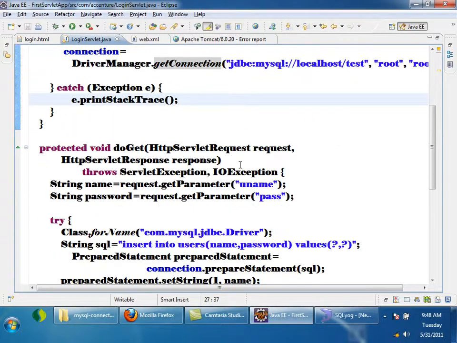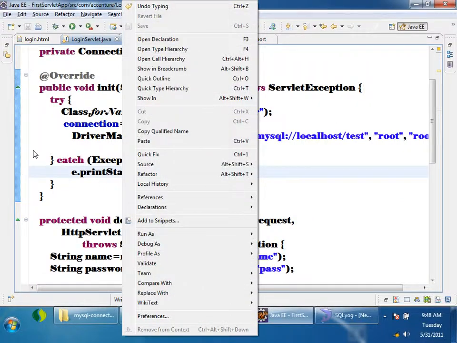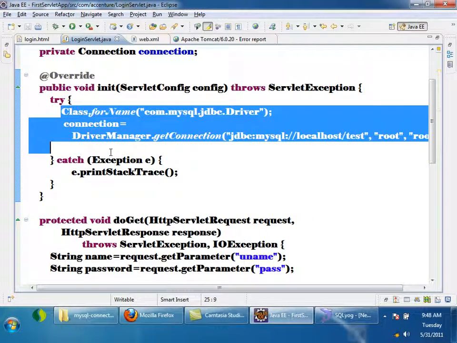So now, is it the best way again? I have created the connection, initialized the connection inside the init method. The init method is called only once. So it is better to create a connection object inside the init method, is what I told you right now, right? But is it a good way again?